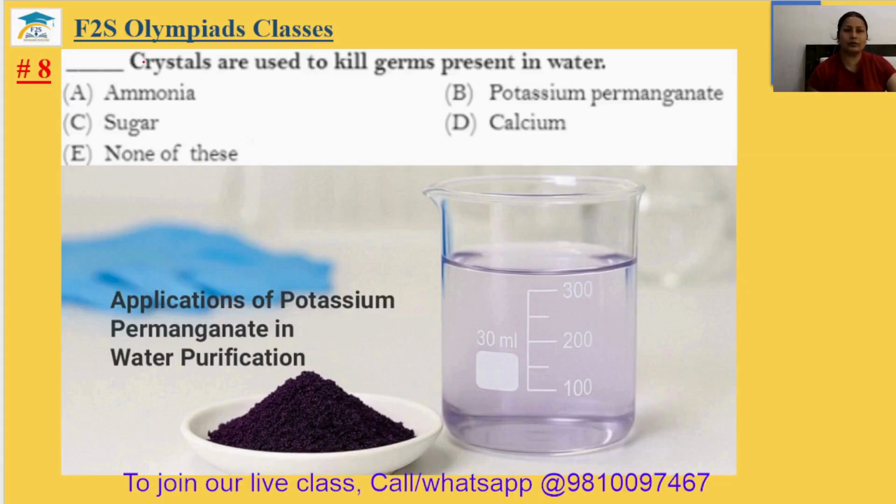Question number 8. Dash crystals are used to kill germs present in the water. So, potassium permanganate is used for water purification. Eighth answer will be your option B.